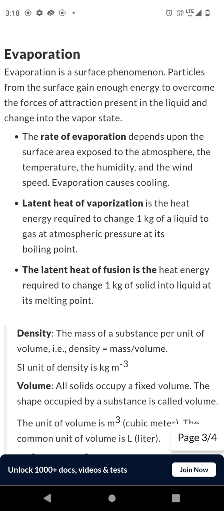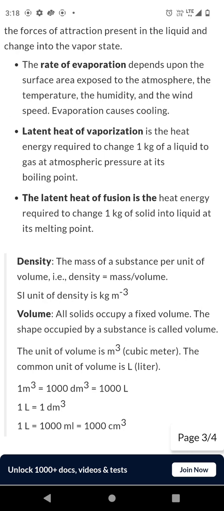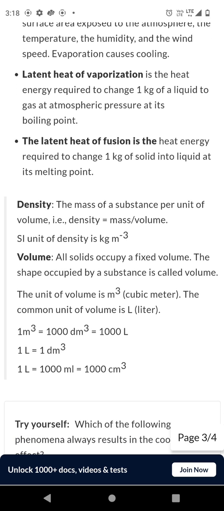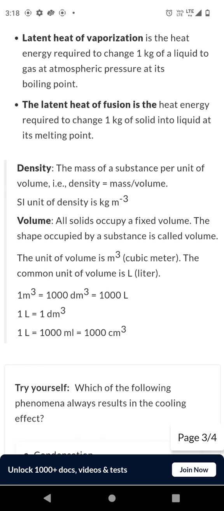Evaporation. Evaporation is a surface phenomenon where particles gain enough energy to escape from the liquid state to the vapor state. The rate of evaporation depends on surface area, temperature, humidity, and wind speed. Evaporation causes cooling. Latent heat of vaporization: the energy needed to change 1 kilogram of liquid to gas at atmospheric pressure at its boiling point.